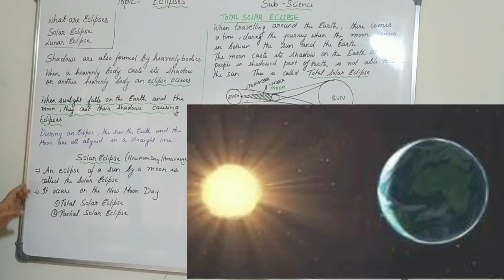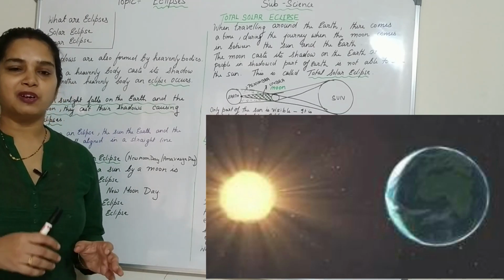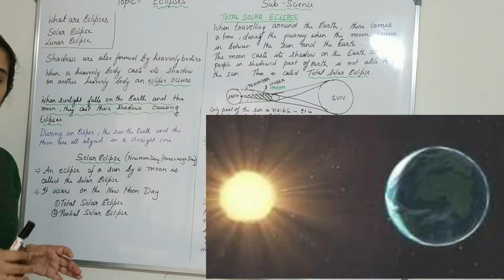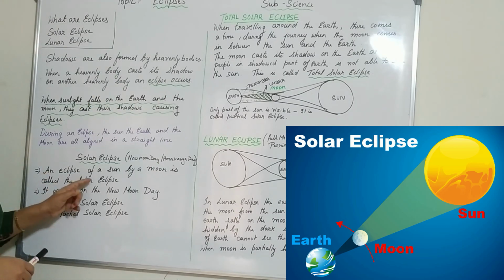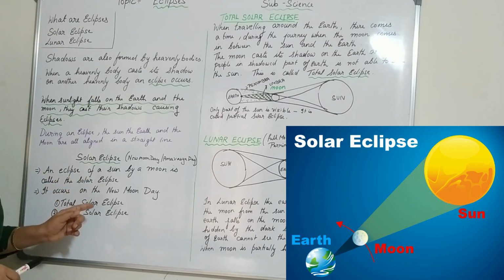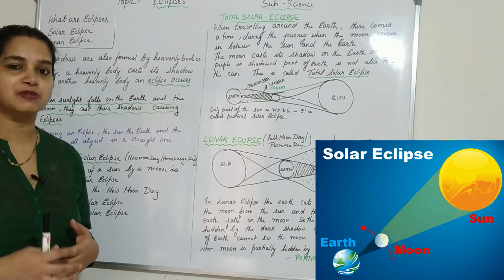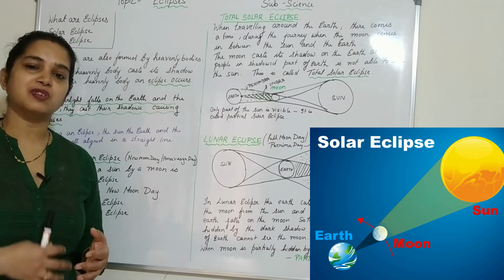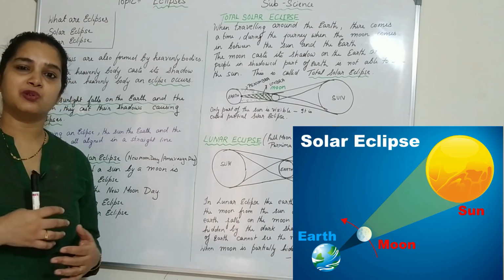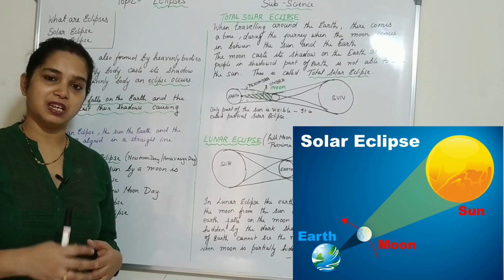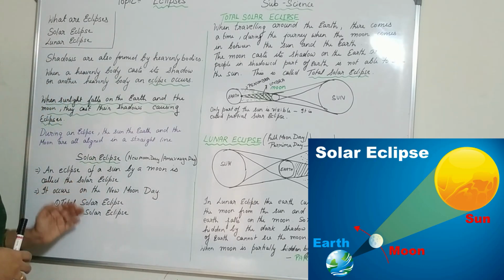A solar eclipse is also called the new moon day or an Amavasya day, because here the moon comes in between the earth and the sun. So the solar eclipse will occur. An eclipse of the sun by the moon is called the solar eclipse. It is mainly called the Surya Grahan or the solar eclipse. Solar means it is because of the sun. We are not able to see part of the sun during the solar eclipse. We are not able to see the sun from some part of the earth, and hence the solar eclipse occurs.